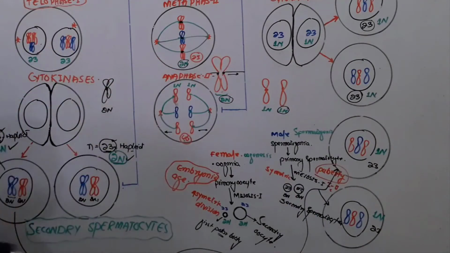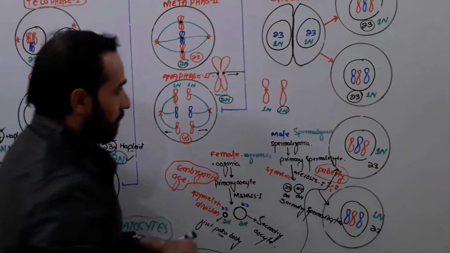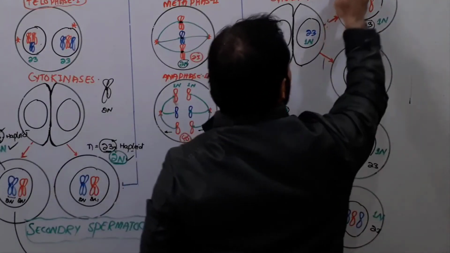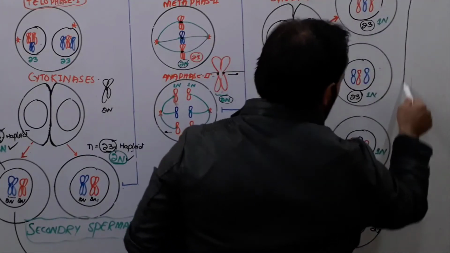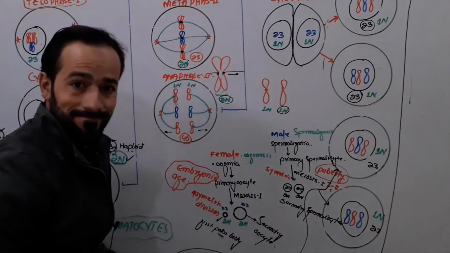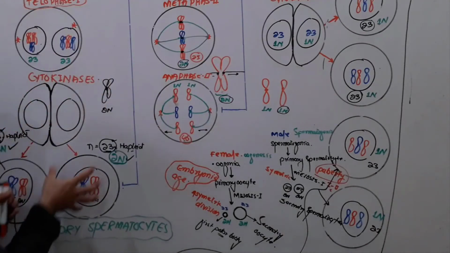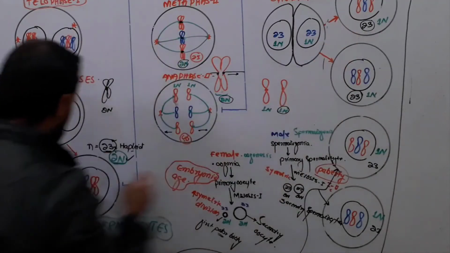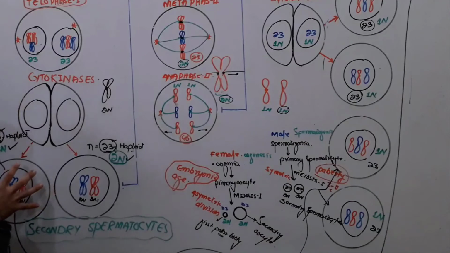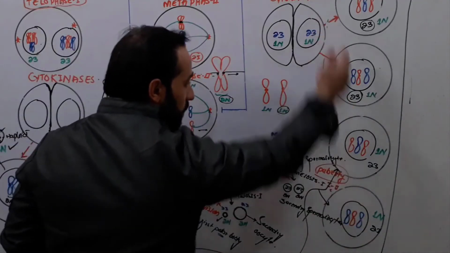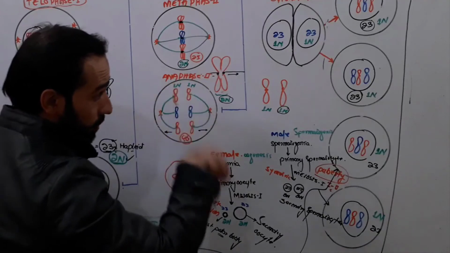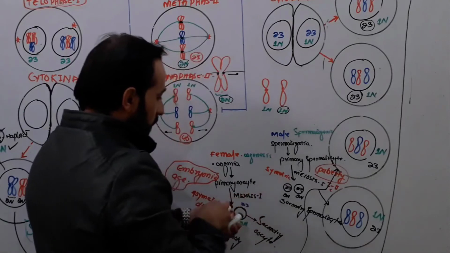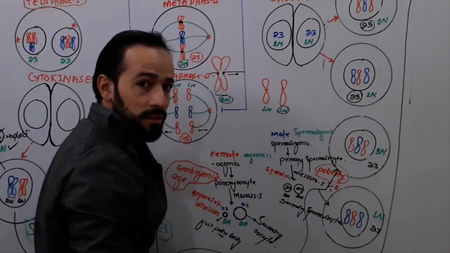So by the end of meiosis second, in case of male, friends, how many cells are formed? A total of 4 cells are formed. Why? Because we carried this one cell, which led to the formation of these 2 cells. And when this cell forms 2 cells, this cell will also form 2 further cells. So how many cells will be formed in case of male? There will be the formation of 4 cells. Done. So meiosis second will lead to the formation of 4 cells.